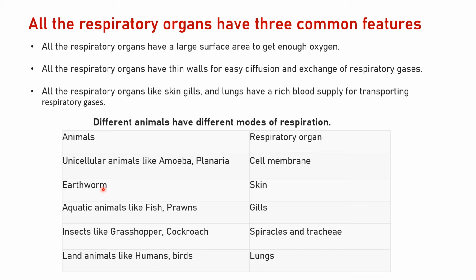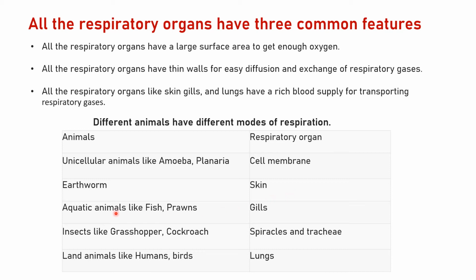Then comes earthworm. Respiration takes place through skin, right? They have thin skin. Through thin skin there will be an exchange of gases, right? Oxygen will be taken in, and carbon dioxide will be thrown out of the body. Okay, and then this oxygen gets dissolved in blood, and through blood it goes to different cells.